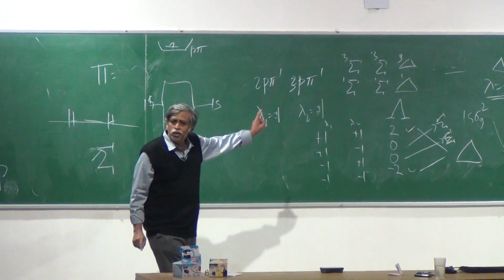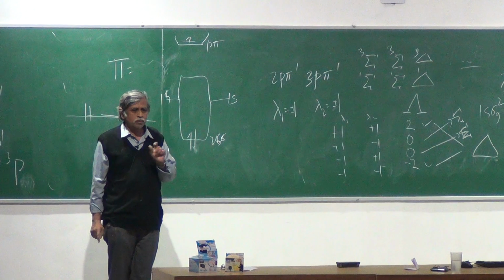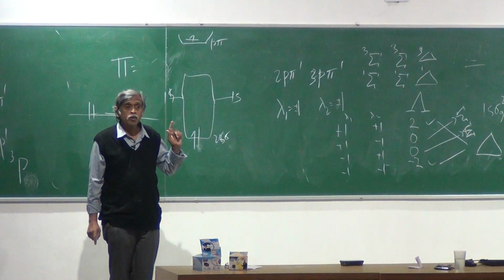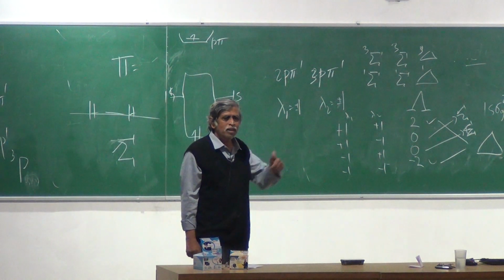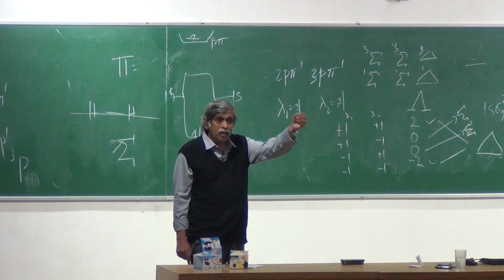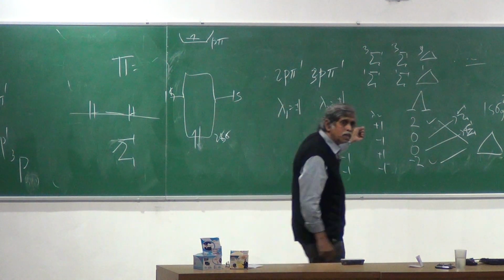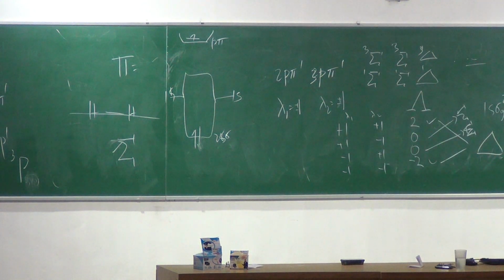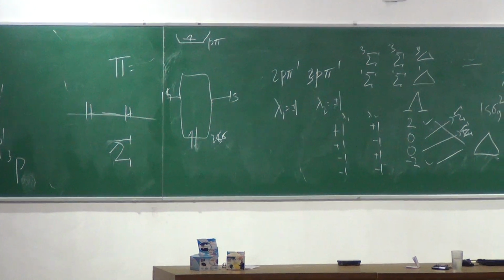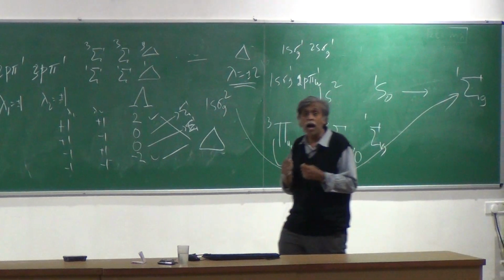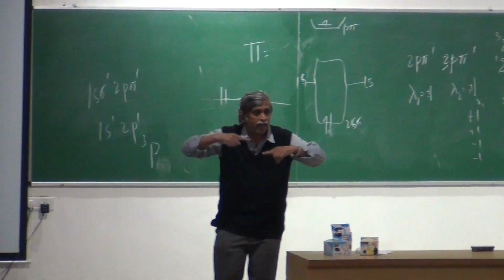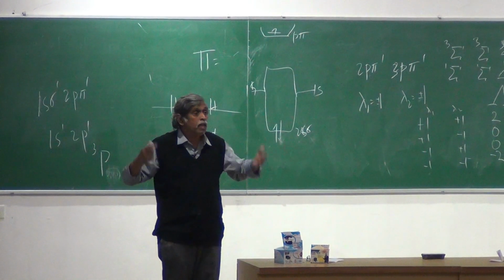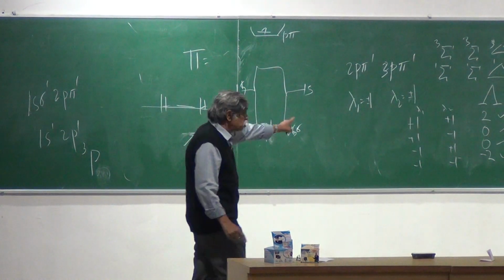What is different from what you saw here compared with what you saw for the atoms? That's why I did this configuration. If you had an atom and you had a 2p1, 3p1, what are the possible states you got for that? Triplet, singlet: you got a P, you got an S, and you got a D. What are you getting here? Only the S and the D part. You don't get the P part. Why am I not getting the P part? Because I am not taking L as my reference for adding angular momentum. I am only taking the projection. Why am I taking the projection? There is always a nuclear axis which will couple the angular momentum, and therefore I am only taking projections.